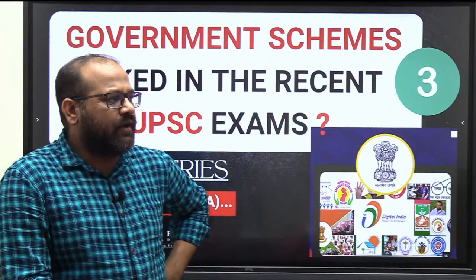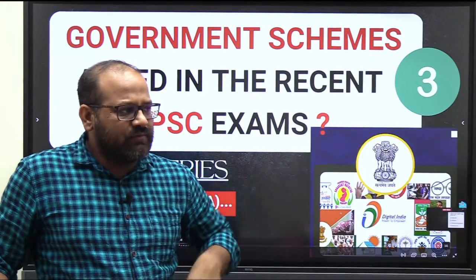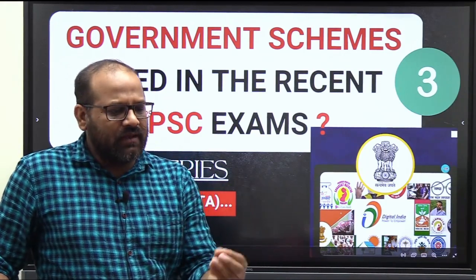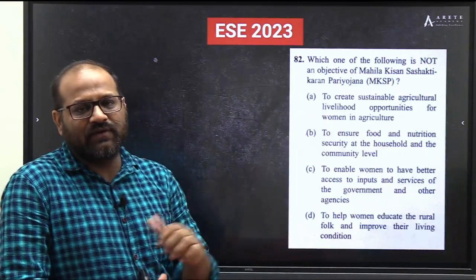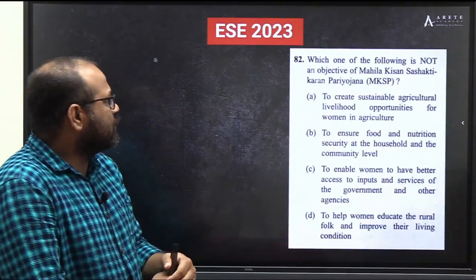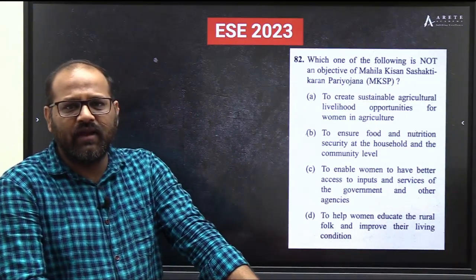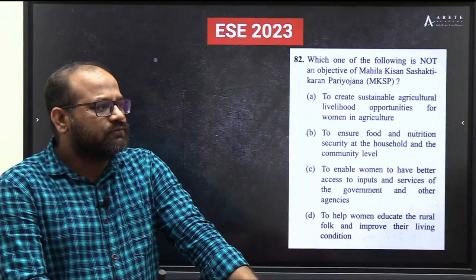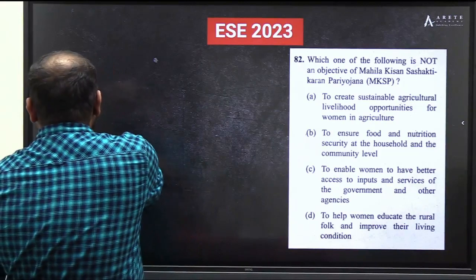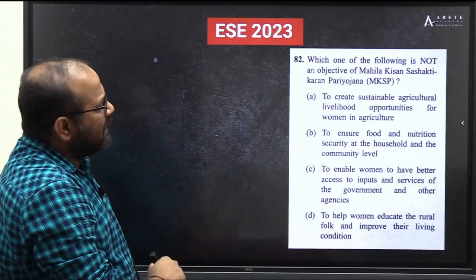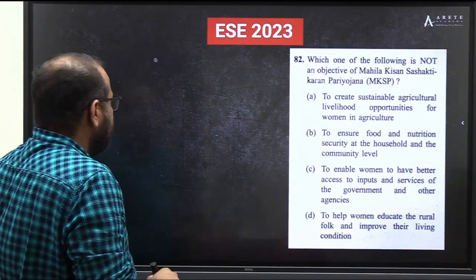So this is the third video where we will take questions from previous year questions, where the exams were conducted by UPSC in recent days. This question was asked by UPSC in the Engineering Services exam 2023, which was conducted somewhere in February or January. Okay, so what is the question talking about? The question is, which one of the following is not an objective of Mahila Kisan Sashaktikaran Pariyojana, MKSP?